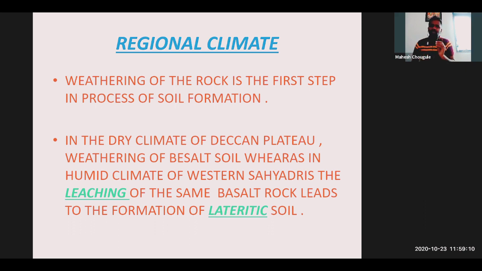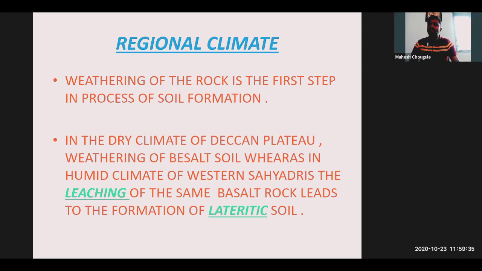Got it? So the things are very clear that if the rock is similar but the climatic conditions are different, again the soil will be different. So you will not get the same type of soil in all the regions, because their climatic conditions in different regions are very different.